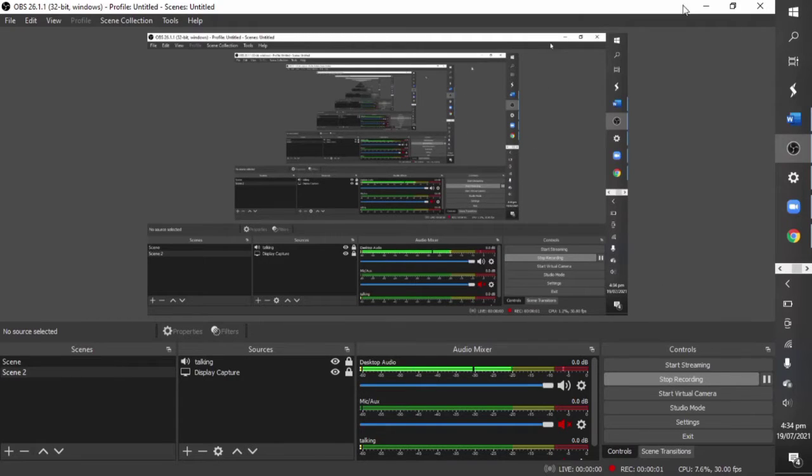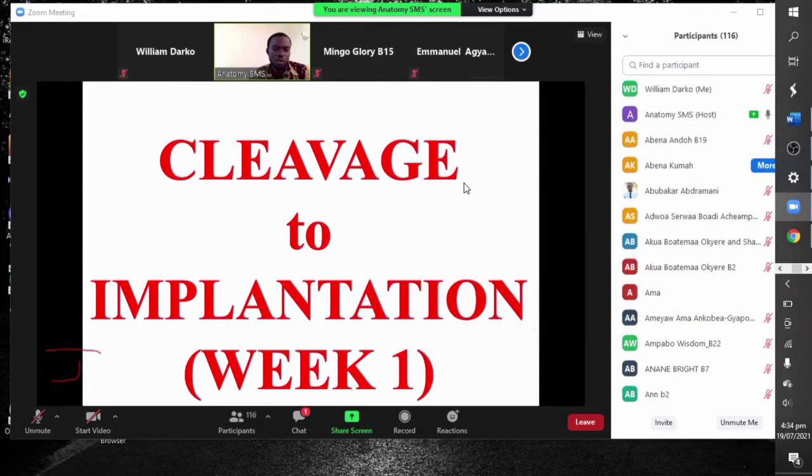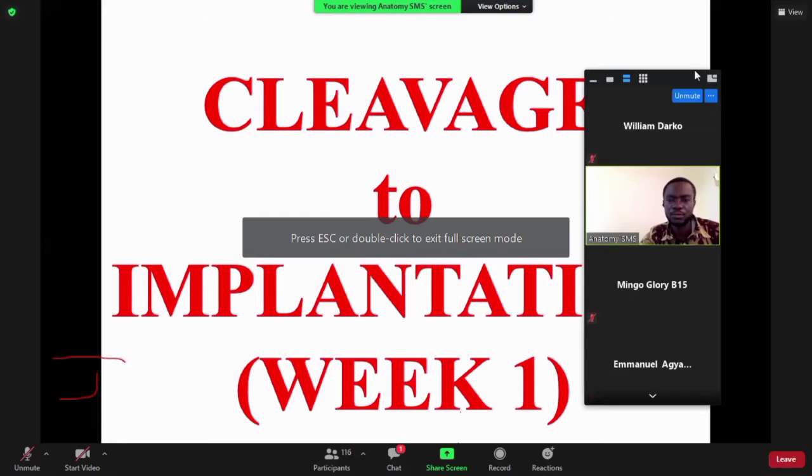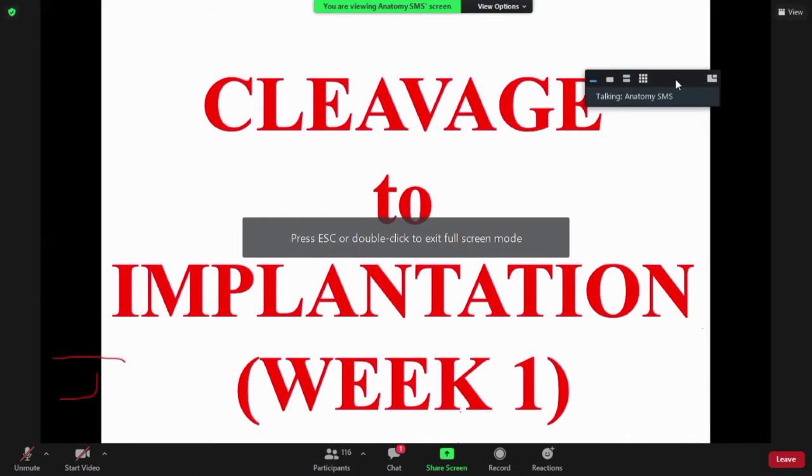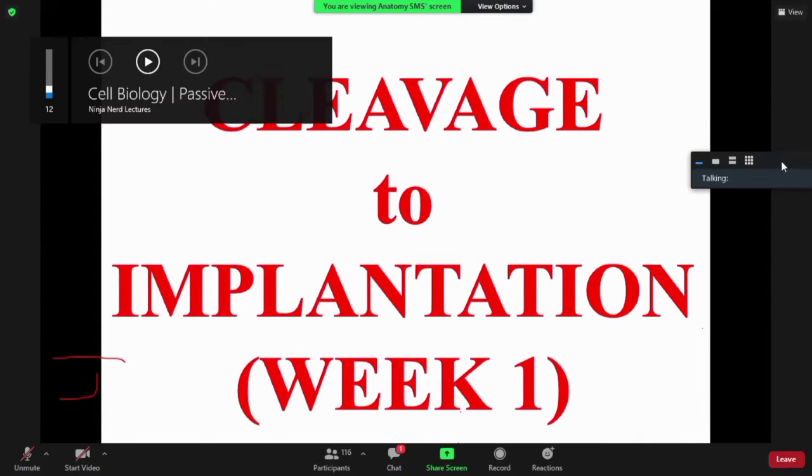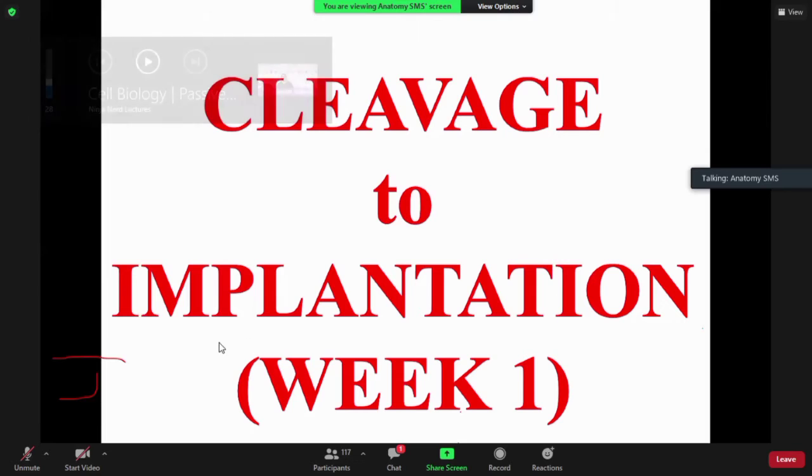The secondary oocyte has been fertilized. What happens afterwards? Or what happens to the fertilized secondary oocyte, which we are now calling a zygote? Remember, the zygote divided into two to form an embryo, which consists of two cells known as blastomeres.